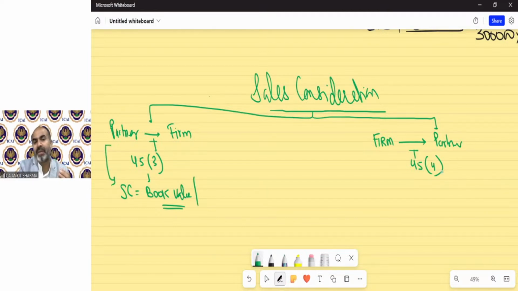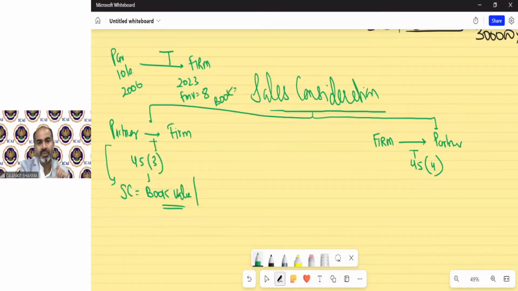All provisions will remain the same, like period of holding. For example, a partner purchases an asset for 10 lakh rupees in the year 2006 and transfers this asset to the partnership firm in 2023. Fair market value was 8 lakh, but we record in the books the value of 6 lakh. So 6 lakh will be the sale consideration. Period of holding will be from 2006 to 2023. There is no difference.